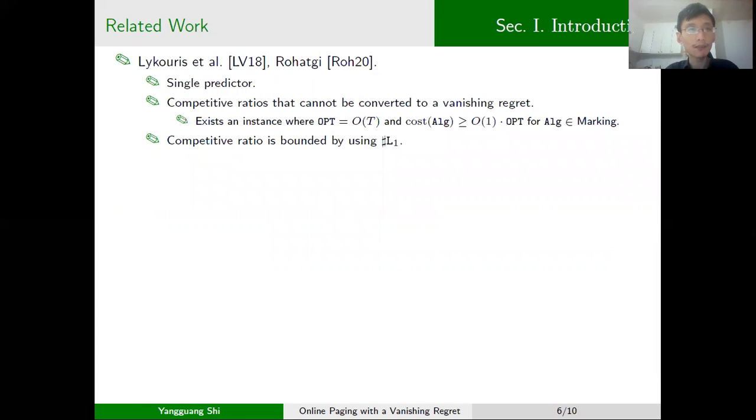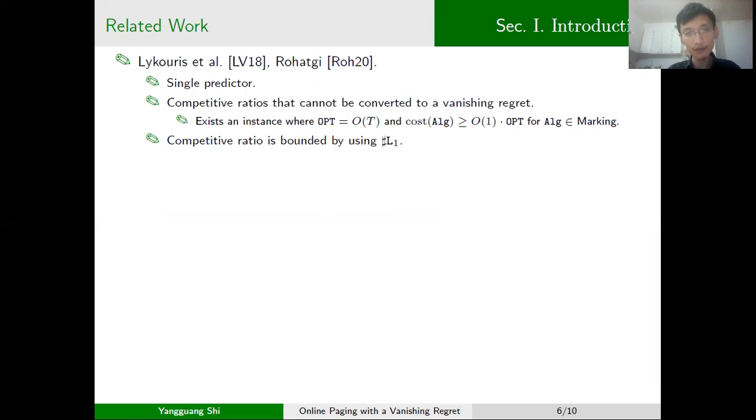Now let's talk about the related work. First, in the paper by Lykouris and Vassilvitskii at ICML 18, and in the paper by Rohatgi at SODA 2020, they consider the online paging problem with a single predictor, and their results are expressed as competitive ratios.